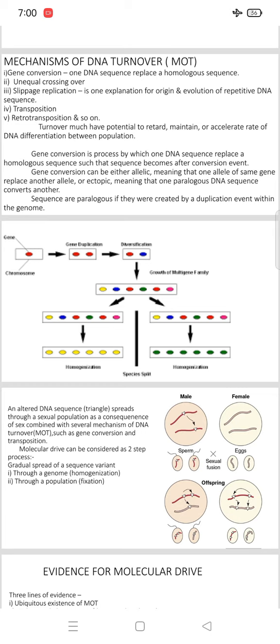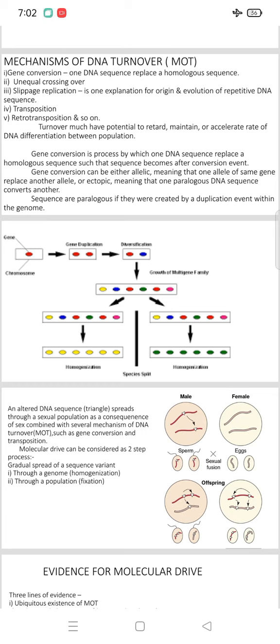Sequences are paralogous if they were created by a duplication event within the genome. That means the sequences are paralogous if they were created by a duplication event within the genome. Here there is a diagram: the red color is a gene, and around it is a small rectangle portion called the chromosome. That single gene goes for duplication, then the single gene becomes doubled, and there are two genes, and that gene duplication again goes for diversification.